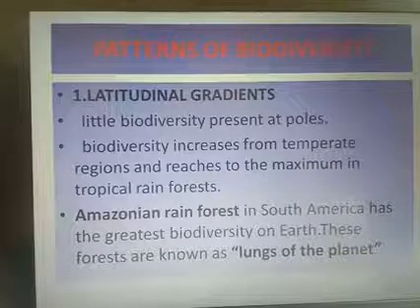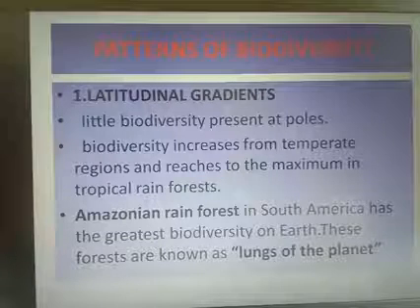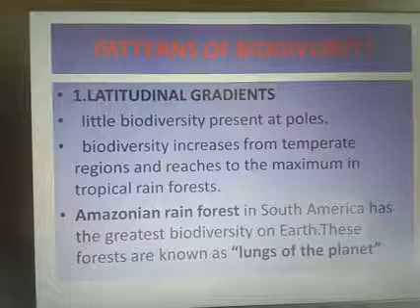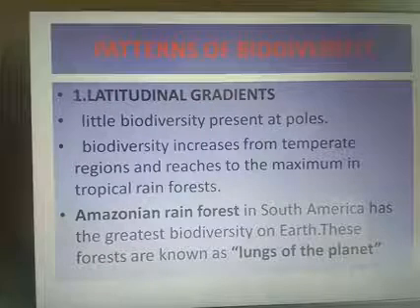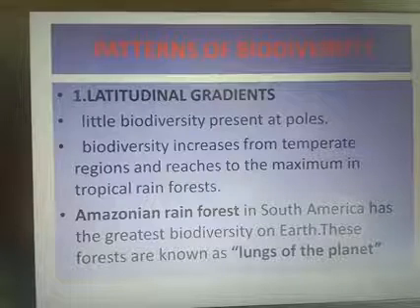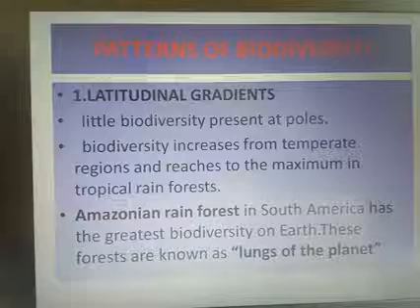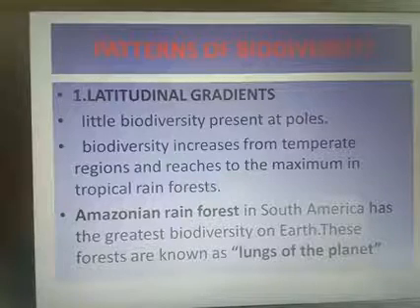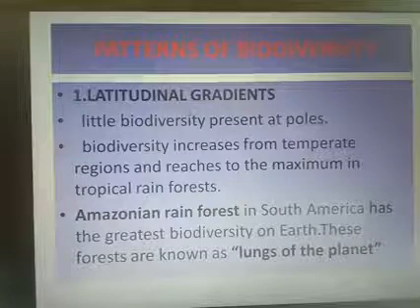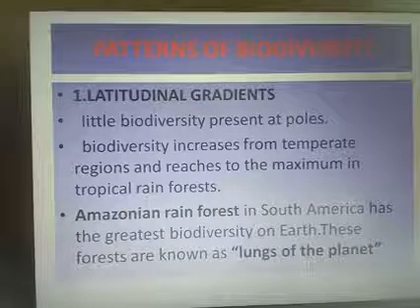For example, Colombia, located near the equator, has 1,400 species of birds, while New York has 105 species and Greenland has 56 species. That indicates that Greenland and New York are far from the equator and Colombia is in the equatorial region. That's why the number of organisms increases in Colombia.